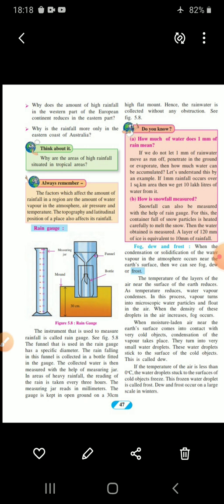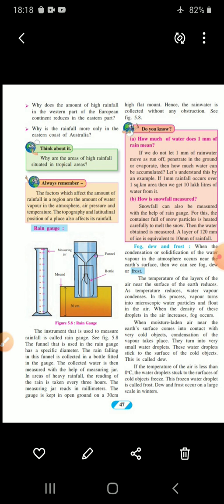Understood? When the condensation or solidification of the water vapor in the atmosphere occurs near Earth's surface, then we can see fog, dew or frost. So this is a very common characteristic during the winter season. Understood? Because of solidification of water, due to the minimum temperature of the atmosphere, we can witness fog, dew and frost. What is fog?